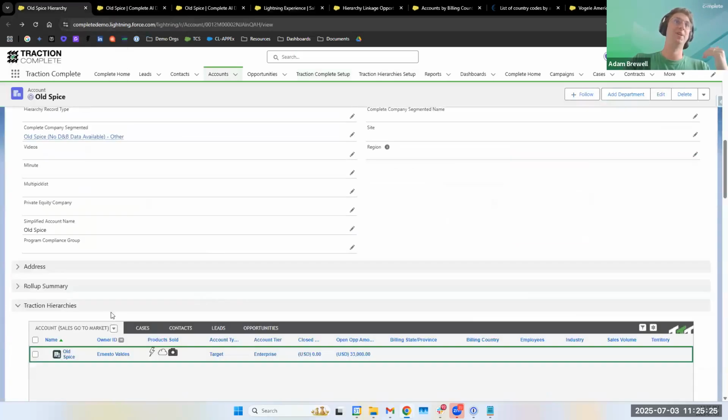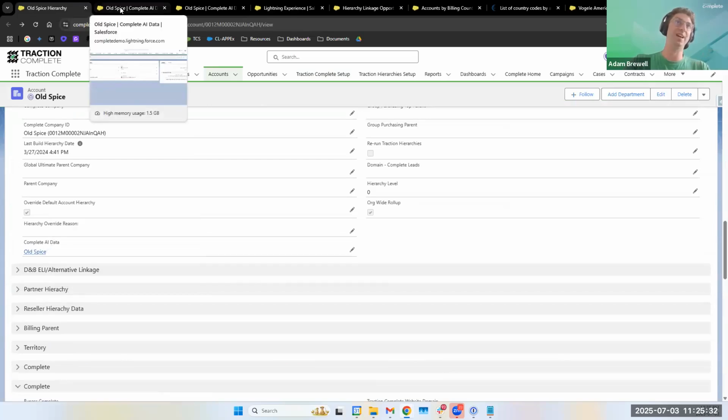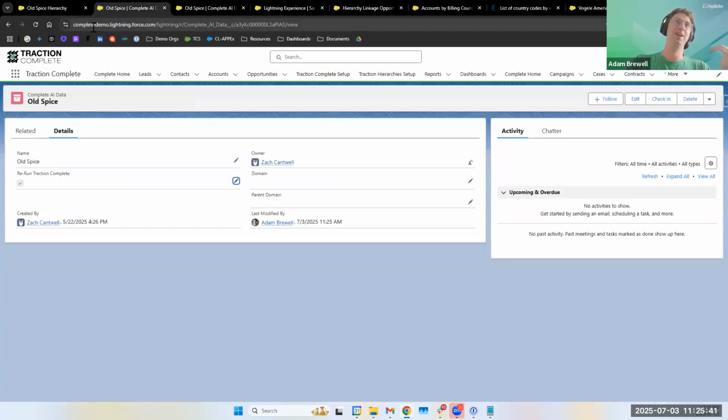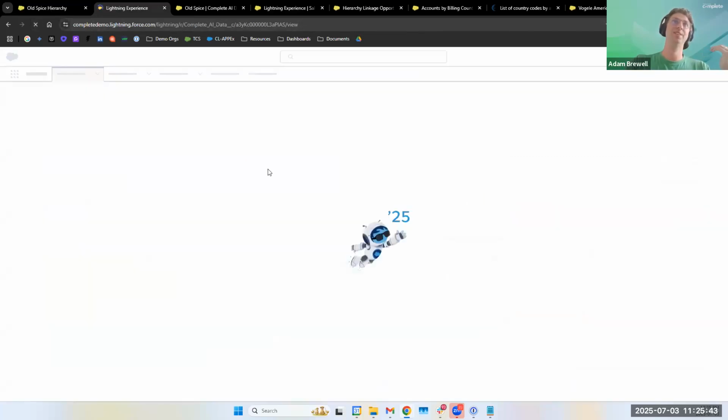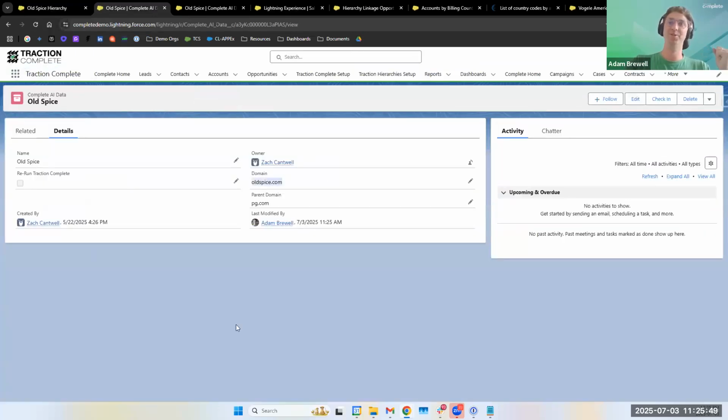And so if we go back to Old Spice, what we actually created in the demo org is a custom object where we're going to put the AI data. This is an object that the account looks up to. And I'm just going to run that flow that I showed you earlier that was on the AI. That's going to run through. And if we refresh again, we have the domain for Old Spice, and then we have the parent domain as pg.com, which is the domain for the Procter and Gamble company.